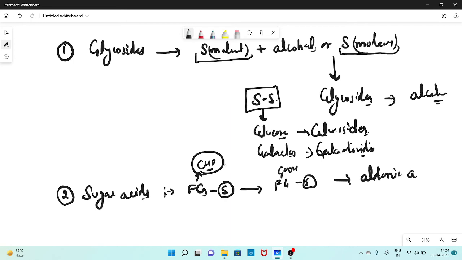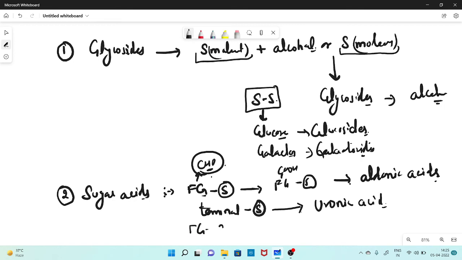Aldonic acids, right? And if this change is occurring in the terminal carbon atom of the sugar, then this one is called uronic acid. If both the functional group and the terminal group are being replaced by the carboxylic acid, then they are called alderic acids.